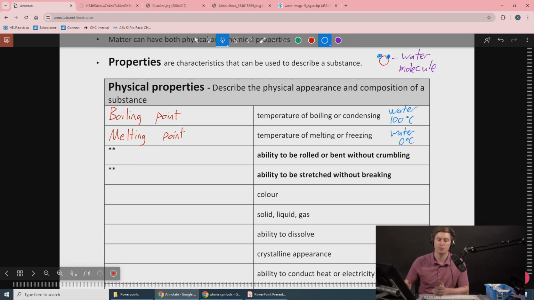Two physical properties that are important for metals, which we will discuss in a different lesson, are malleability and ductility. So malleability is the ability to be rolled or bent without crumbling. Something like a metal can be rolled into a thin sheet.